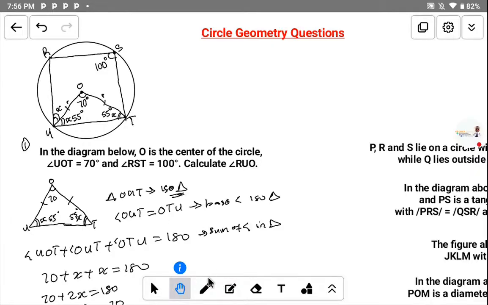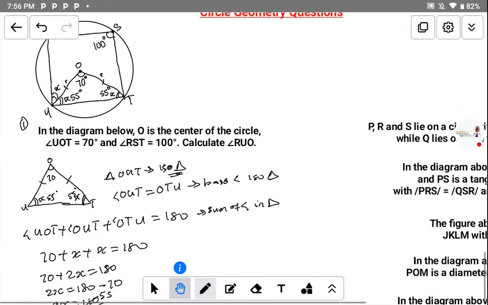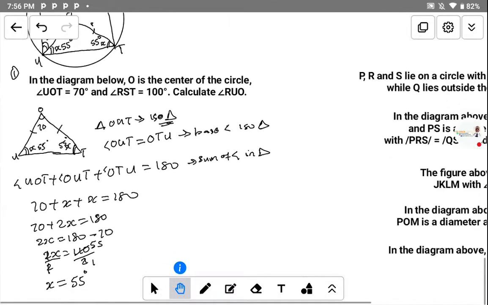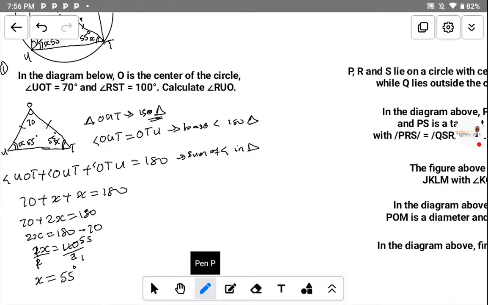We can solve that in two ways, but let me share with you the first way. Let me try to write it here. I don't want it to go too long.